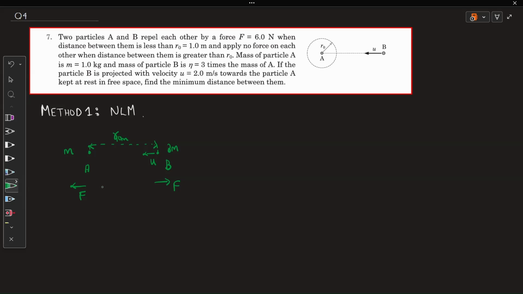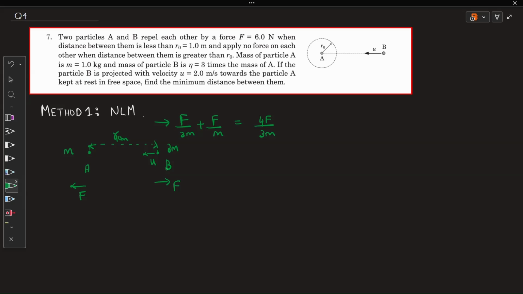If I fix the frame here, this is a non-inertial frame because it's accelerating, until B is less than R naught. So the actual force experienced is F. So the actual acceleration is F by 3m plus pseudo, which is F by m. So overall, what I get is 4F by 3m. 4F by 3m acceleration is given to particle B.